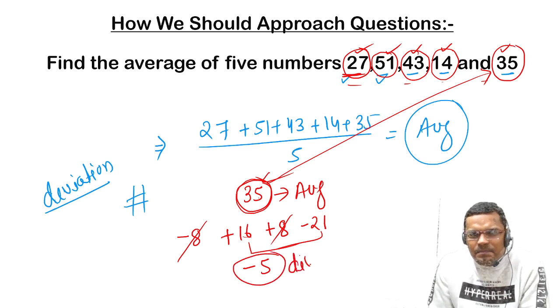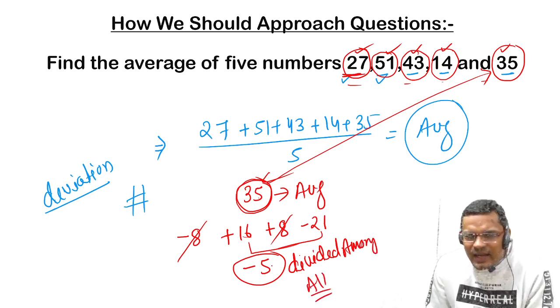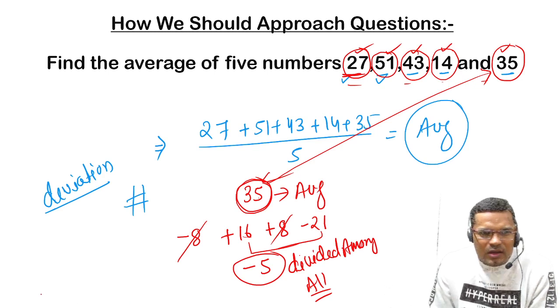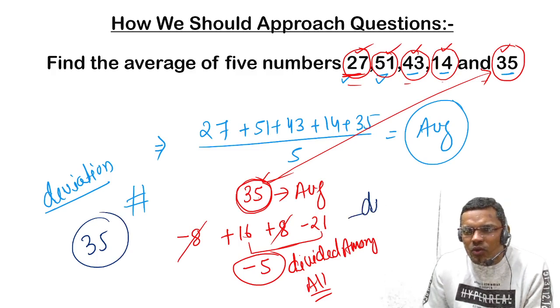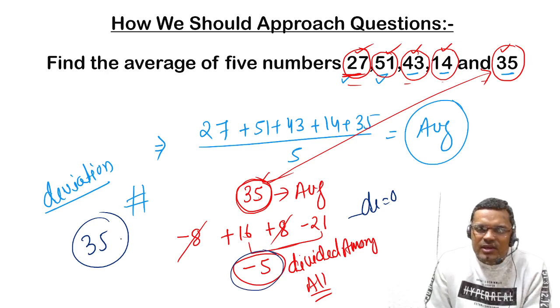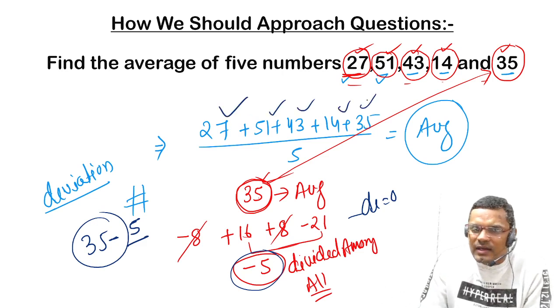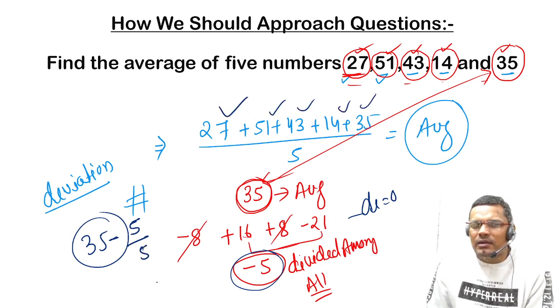among all the numbers. We have assumed 35 as the average, and 35 is the average when the deviation is 0. But we are getting a deviation of -5, so this 5 will be divided among all the numbers. If I divide this by 5, you will get the average 34.